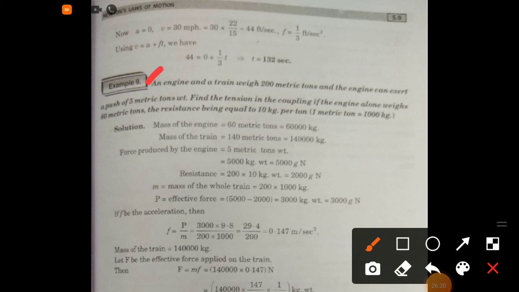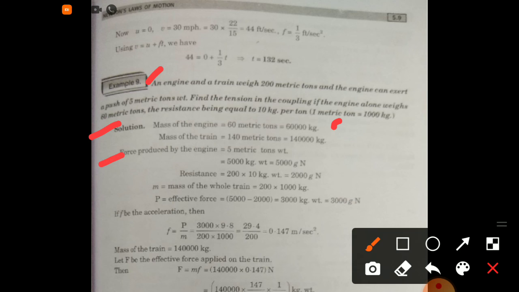Now example number 9, an engine and a train weigh 200 metric tons and the engine can exert a push of 5 metric tons weight. Find the tension in the coupling if the engine alone weighs 60 metric tons, the resistance being equal to 10 kg per ton. 1 metric ton is equal to 1000 kilogram. Now for the solution, mass of the engine is equal to 60 metric tons, that is 60,000 kg. Mass of the train is 140 metric tons, equal to 140,000 kg.